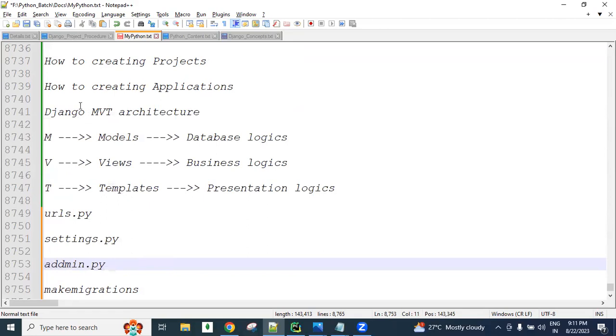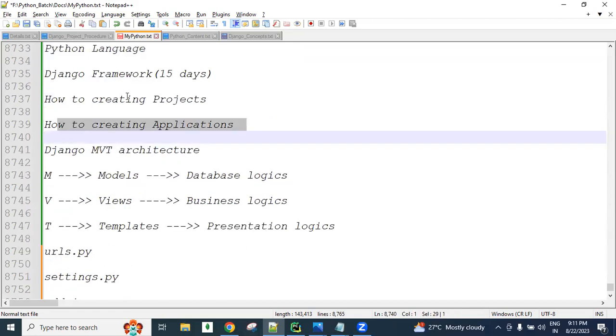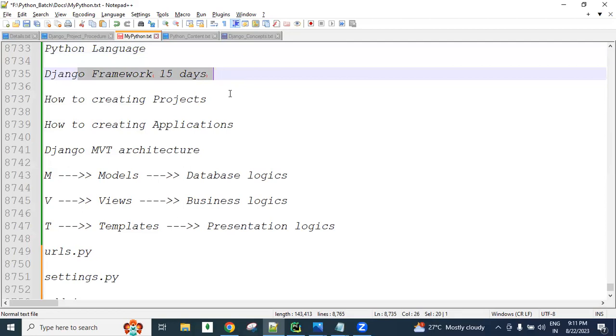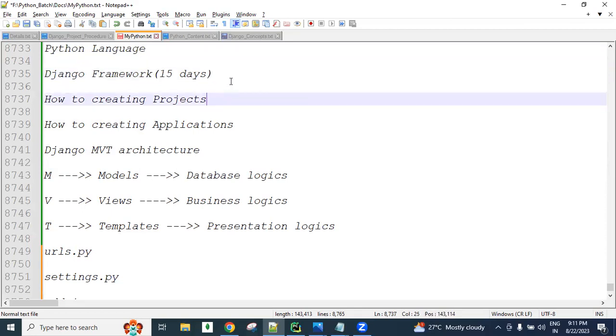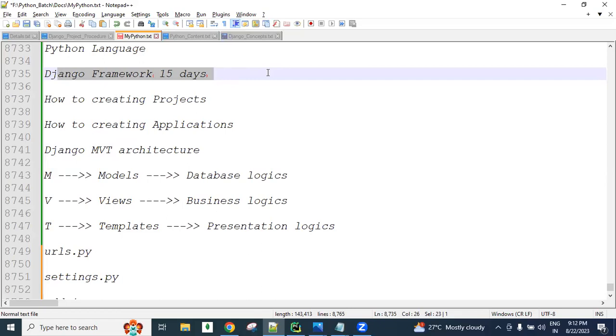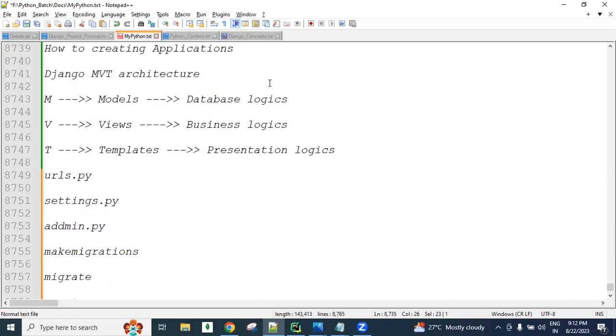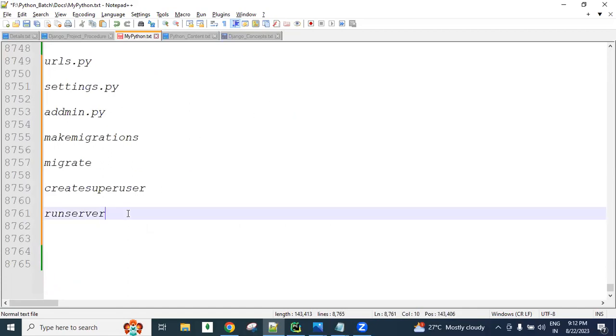Without learning the basics of the Django framework, if you join directly for REST API, you may get some difficulty. That's why first plan the Django framework and then plan the REST API. If you have not completed Django, no problem. You can learn REST API in parallel, but you need to start Django first. Don't think you should learn Django fully and only then REST API.